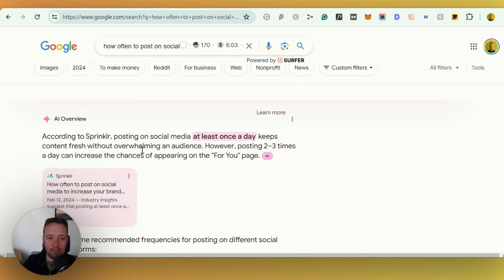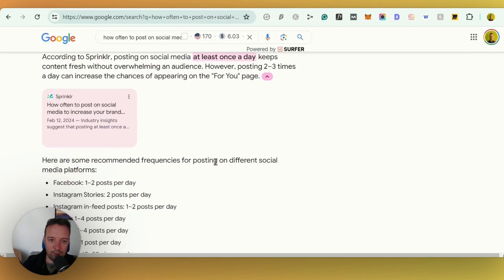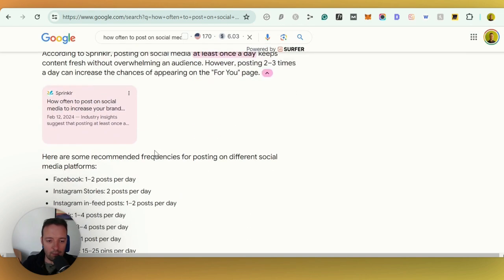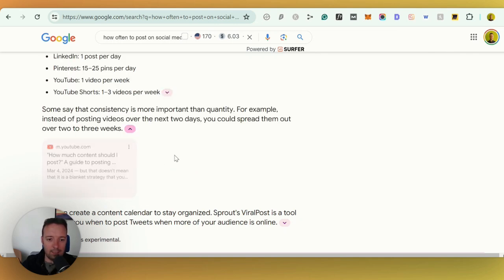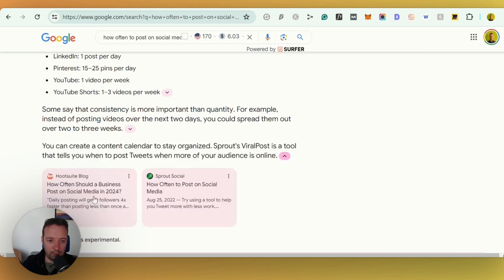So now when we're doing SEO, we need to think about this AI overview. It's only available really in America so far, so I use a VPN. If you're not in the United States, then I would use a VPN. I'll leave a link to one down below as well. But test this out for yourself. Try to trigger as many AI overviews as you can and look at them. Look at how they are formatted. Look at the links that they are pulling from. They're pulling from YouTube, and usually from strong authority sites.